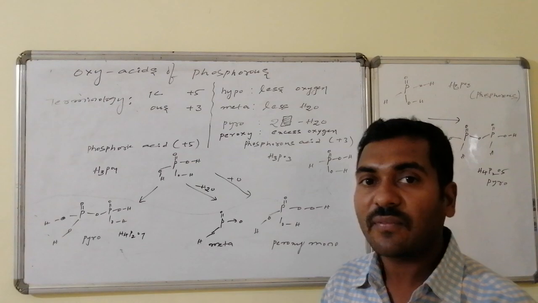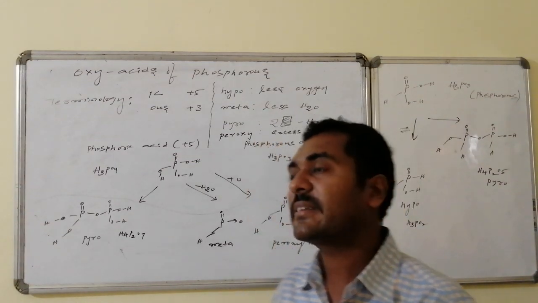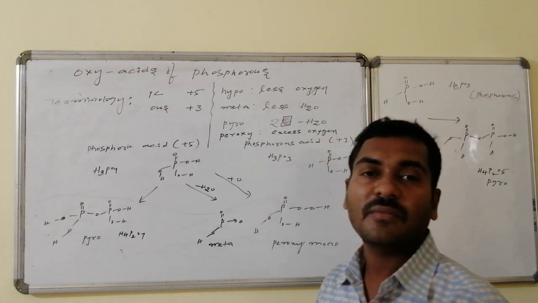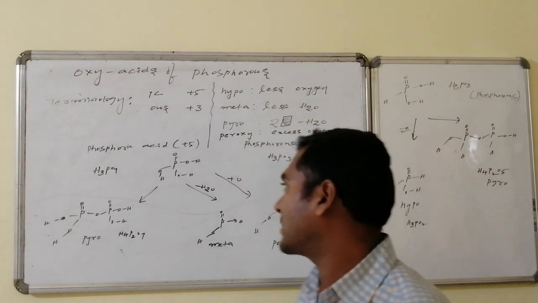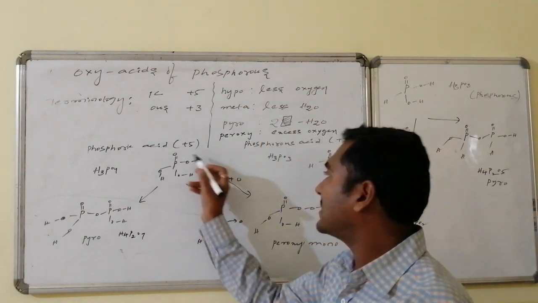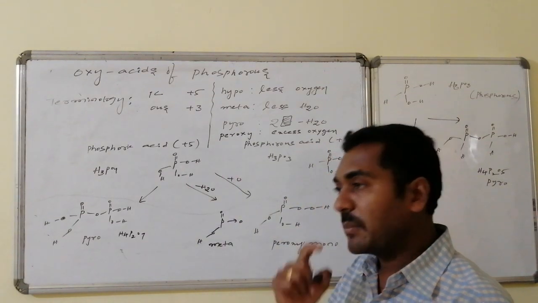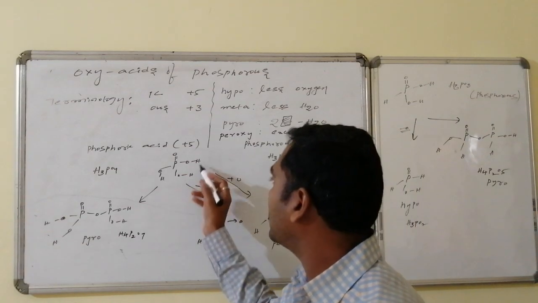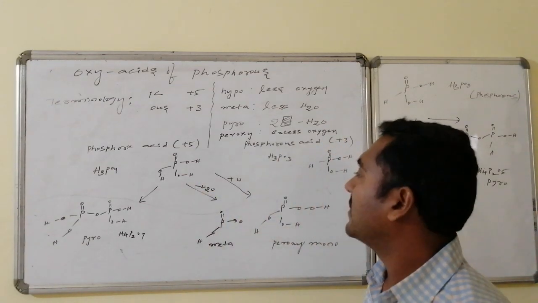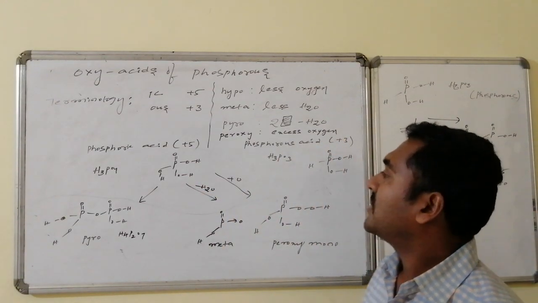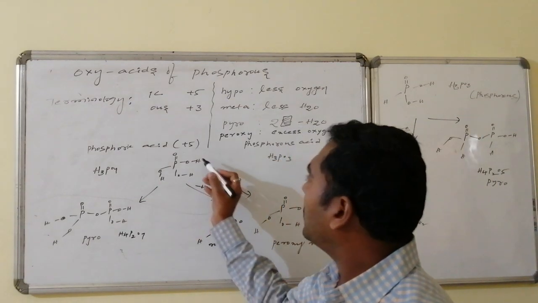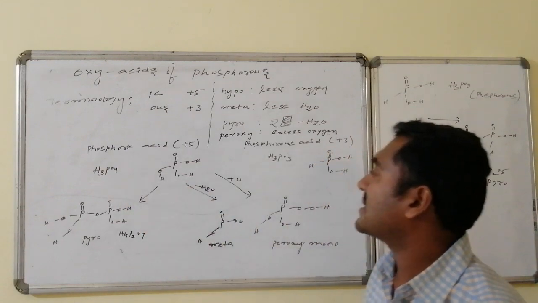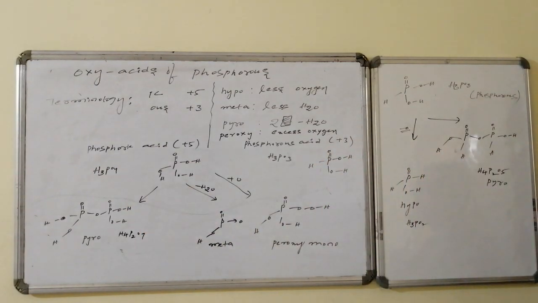It will form a total of 5 connectivities. Out of 5 connectivities, 3 are with the OHs and the other one is with oxygen, phosphorus followed by a double bond to oxygen. This is the phosphoric acid structure, H3PO4, a tribasic acid. It can donate its 3 H plus ions, which are replaced by metals like sodium, magnesium, etc. So this is H3PO4. Count the number of hydrogens: hydrogens are 3, phosphorus is 1, oxygens are 4. That is H3PO4.